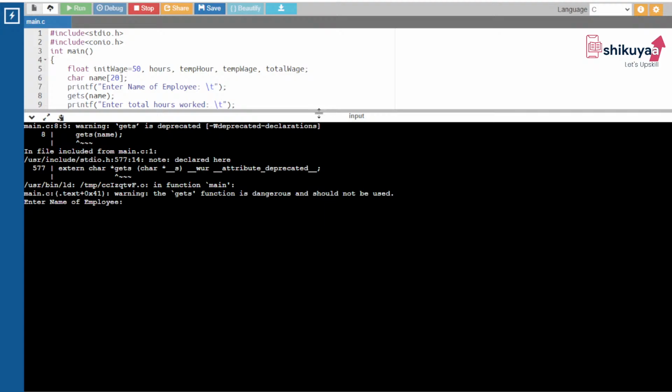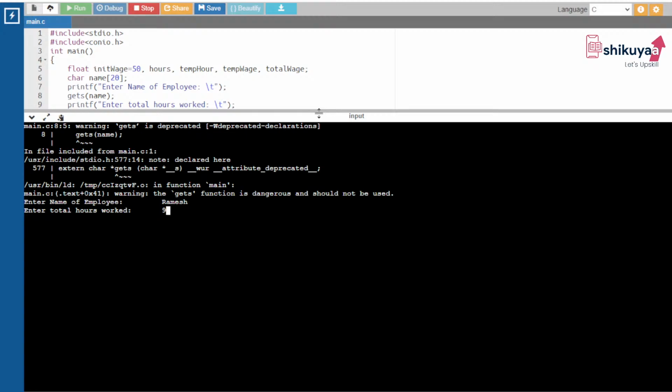Okay, you can see enter name of employee, which we have already written in the program itself. Now suppose the name of the employee is Ramesh, enter. Again it is asking enter total hours worked. Suppose Ramesh has worked for 9 hours. Now Ramesh has worked for 8 hours plus 1 extra hour.